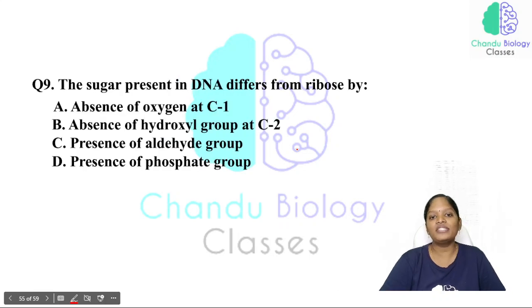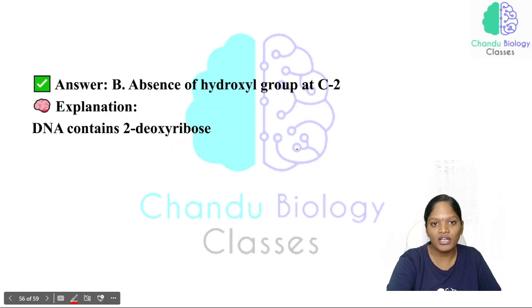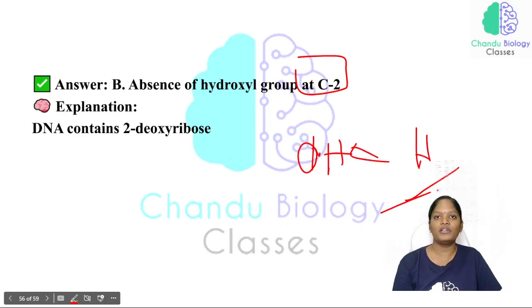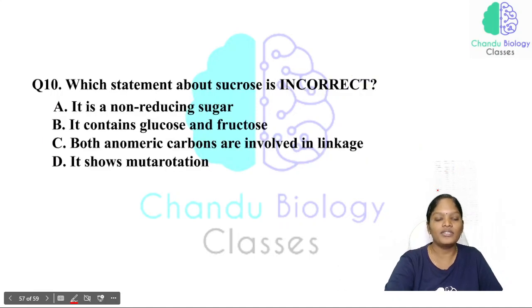Now, the sugar present in DNA differs from ribose by absence of oxygen at which group? The absence of the hydroxyl group at C2. There will be no oxygen; the hydroxyl group is replaced by hydrogen. That's why it is named deoxy.